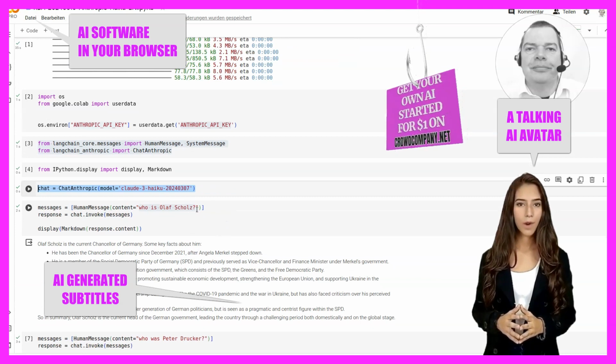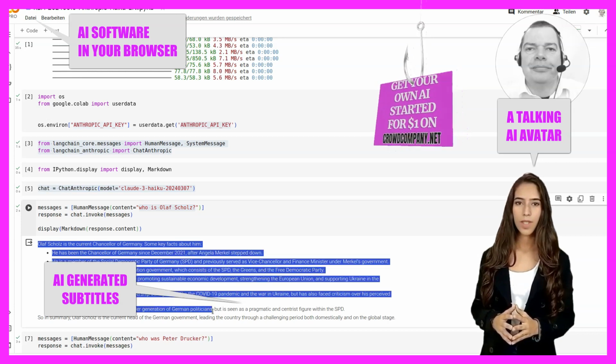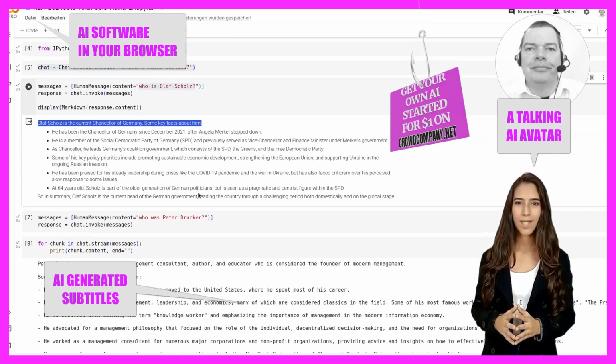Then we ask a question about Olaf Scholz and another about Peter Drucker. The answers are explained in continuous text.